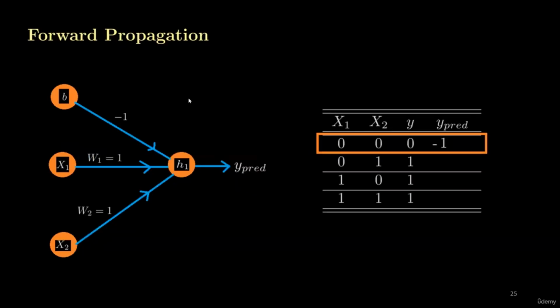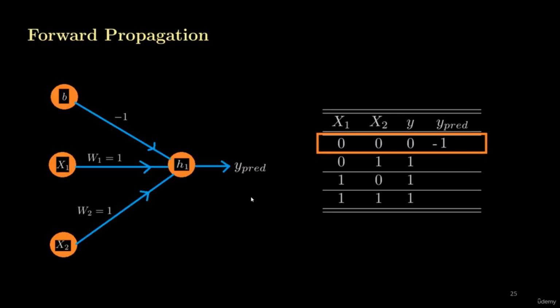So this is the example of forward propagation where we have the predicted value from the neural network. This is our neural network. Since we have 2 features, we have X1 and X2 here. We have 2 neurons in the input layer and the third neuron is a bias. This is our hidden layer neuron H1, and this is our output neuron, which is giving us the predictions. These are the weights associated with the features, and the value of bias here is -1.